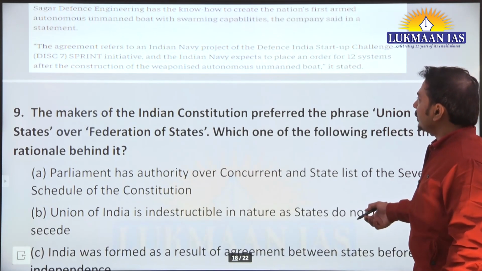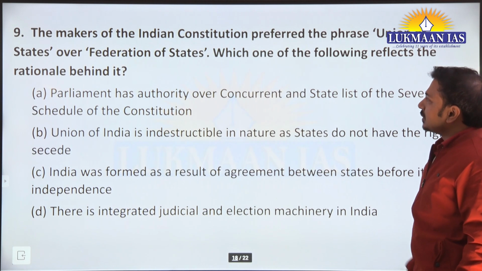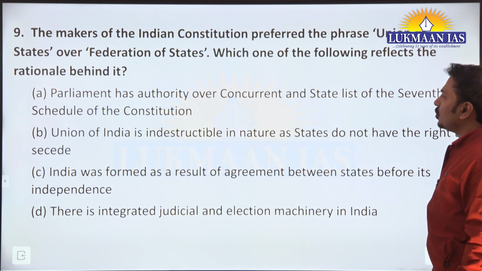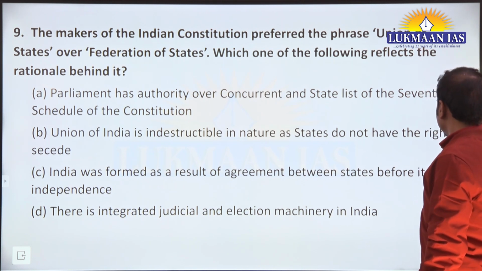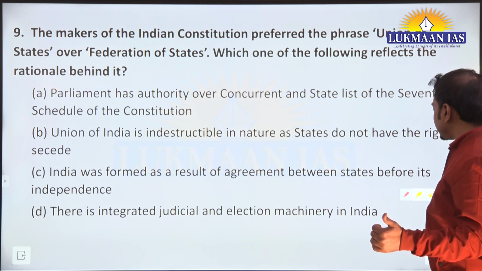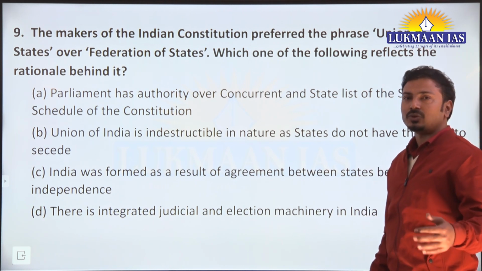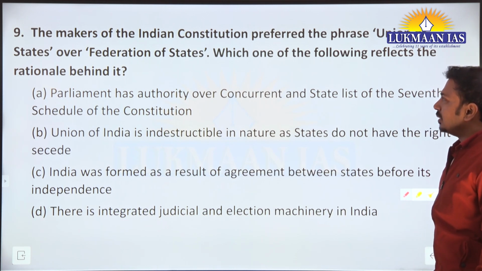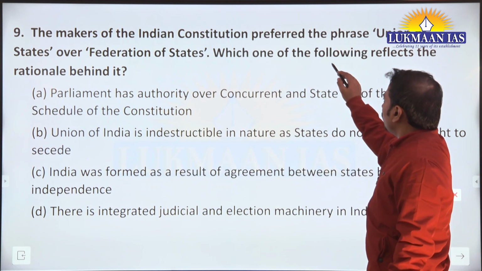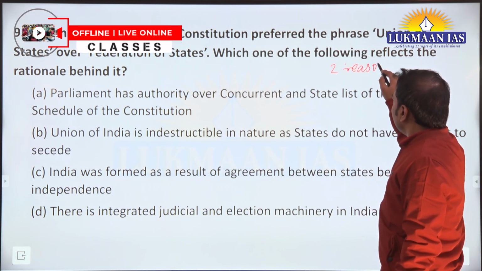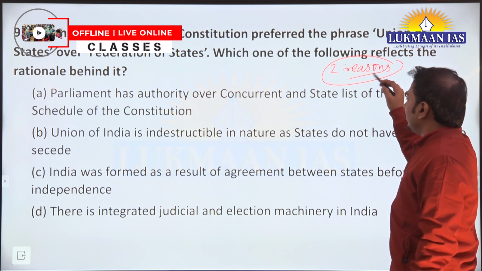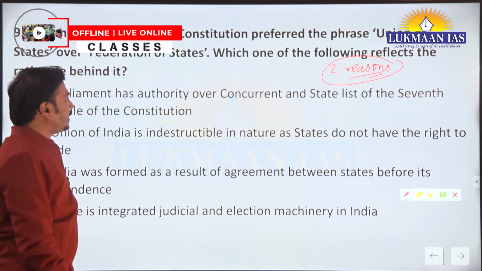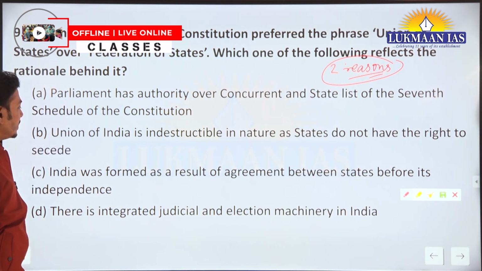ठीक है, yes. Next, the makers of the Indian Constitution preferred the phrase Union of States over the Federation of States. Which of the following was the rationale behind it? Very standard question. It can be solved from 11th standard NCERT Constitution at Work or M. Laxmikant polity part. ठीक है, so there are two reasons when Dr. Ambedkar, we can say, was drafting the constitution. He gave these two reasons, and one among them was basically